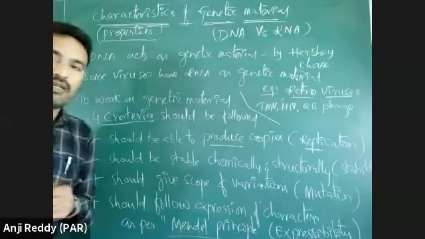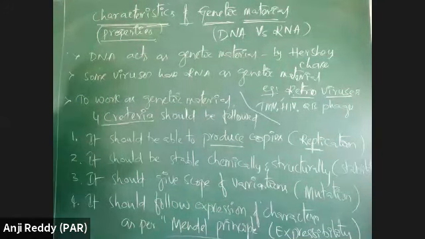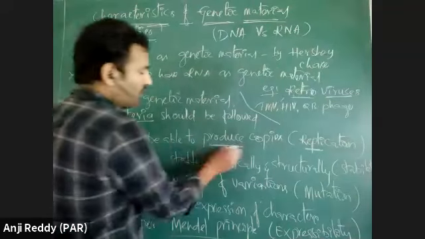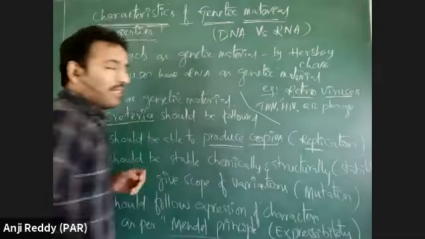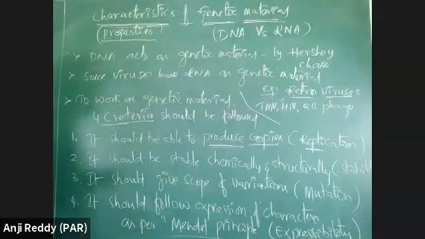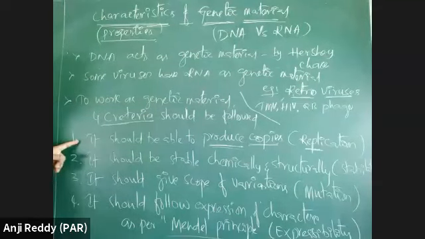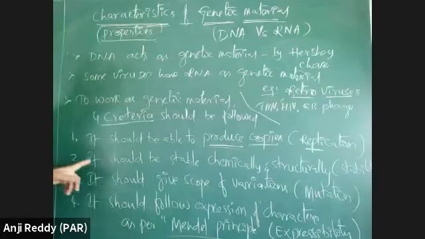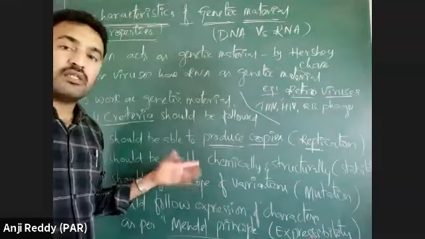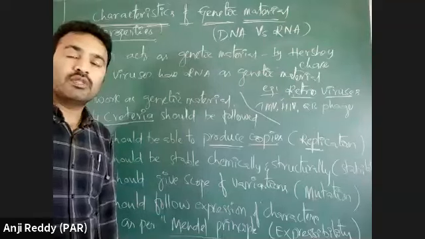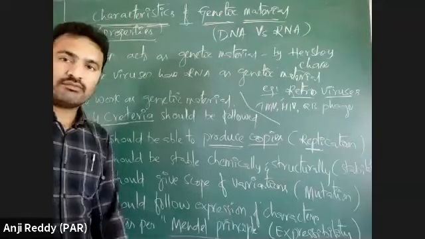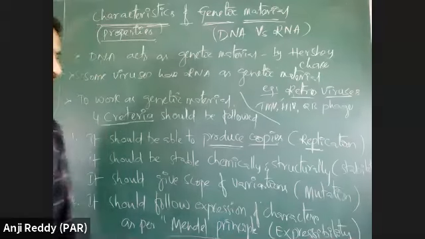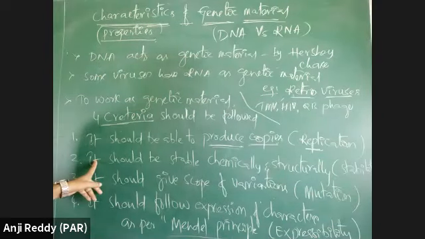Just compare now. Suppose proteins and nucleic acids are there. Nucleic acids have self-replication capacity, but proteins do not have self-replication. The first criterion is not followed by proteins. Then it should be stable chemically and structurally. Proteins are less stable. They can combine with water, they can be hydrolyzed very easily. So it is not following.